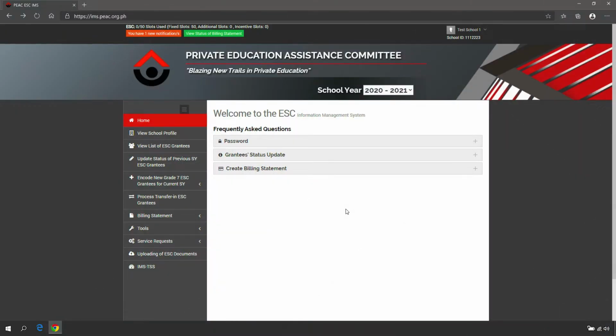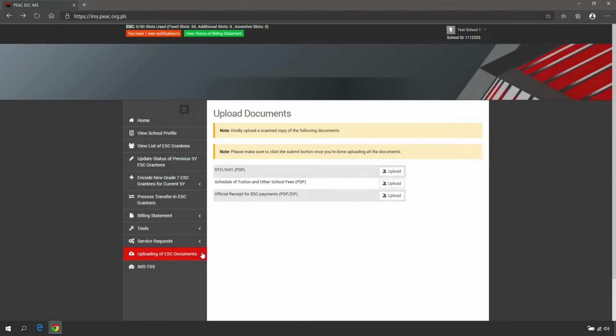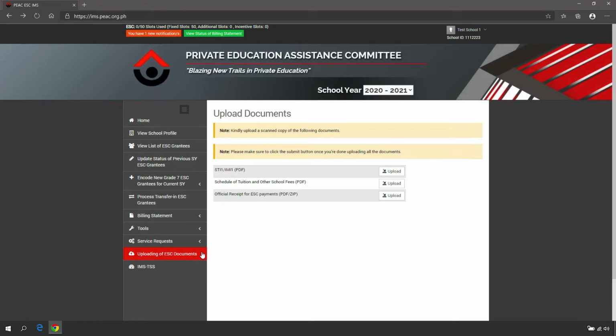To submit the billing statements to the PEAC Regional Secretariat online, click Uploading of ESC Documents in the navigation panel. Schools are required to submit by uploading the following documents: STI-1 or IMI-1, Schedule of Tuition and Other School Fees, Official Receipt for Education Service Contracting Payments.